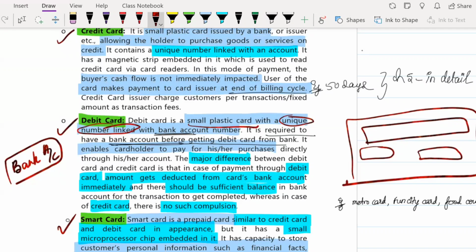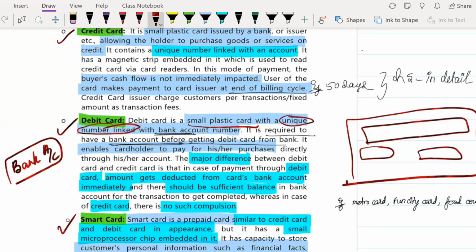It will be linked with your bank account number. Debit cards also have a unique number, correct? Those numbers will be linked with your bank account number, and it is just a small plastic card, and however much you purchase, the amount keeps decreasing from your bank account directly.